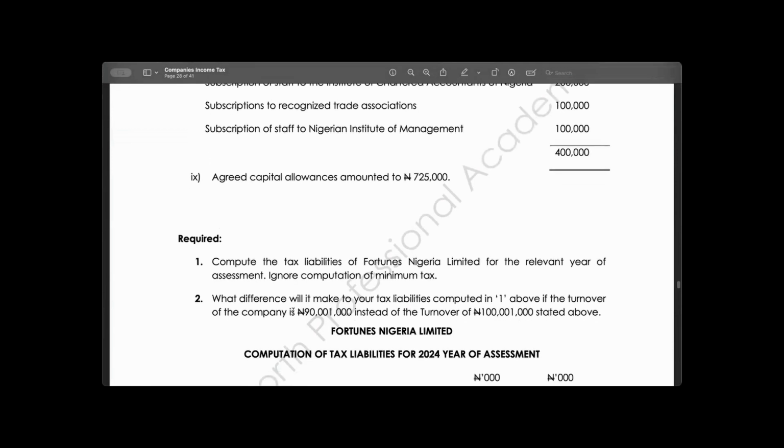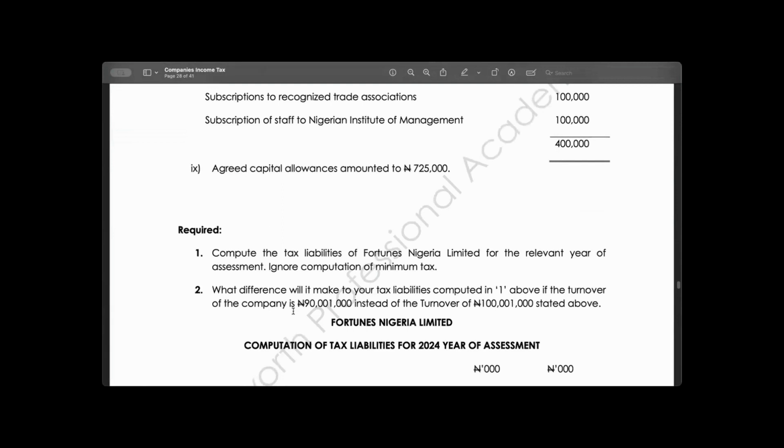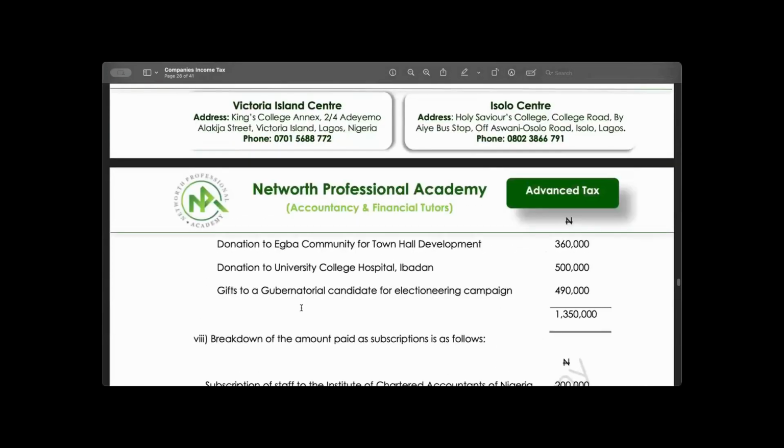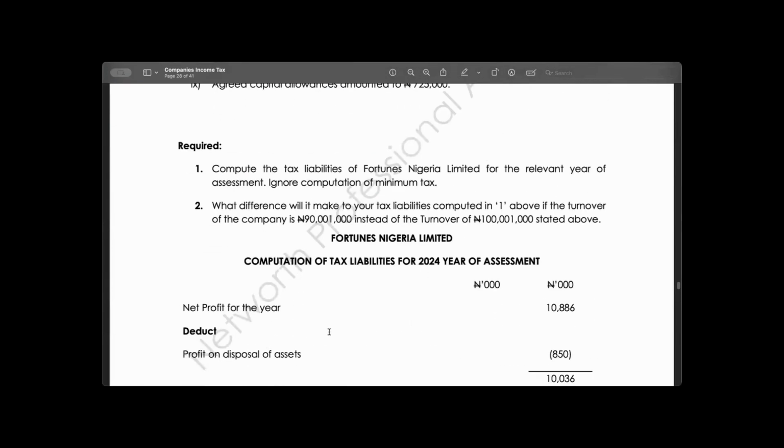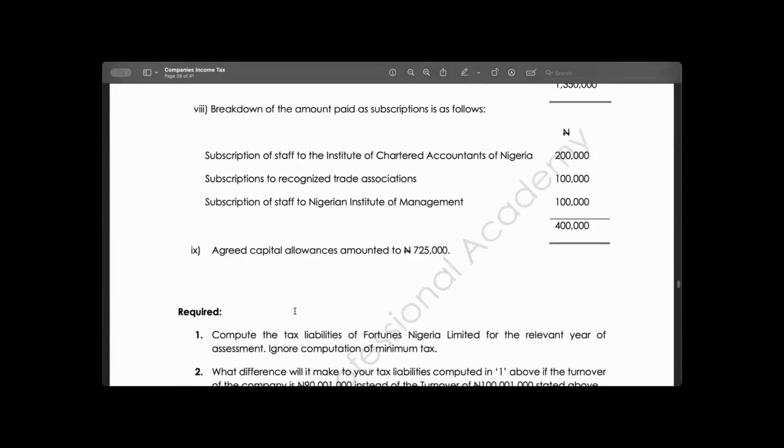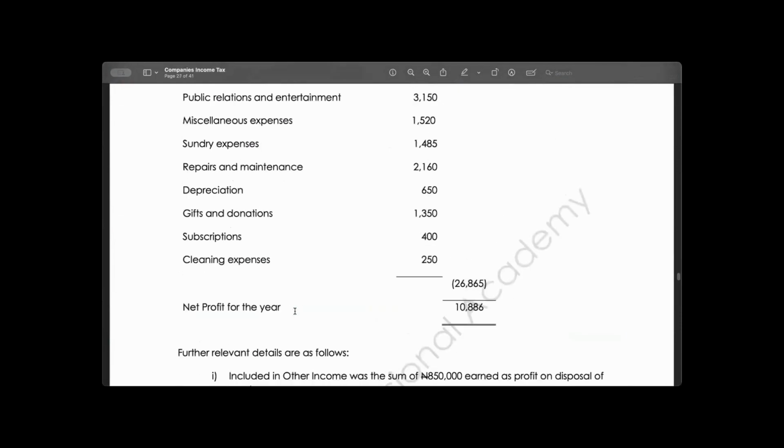Ignore minimum tax computation. We are also asked what difference it will make to your tax liability computed in one above if the turnover of the company is 1,100,000 instead of above. Let's go. The first thing I will do is take our net profit. We adjust the net profit. Our net profit in this question is 1088.